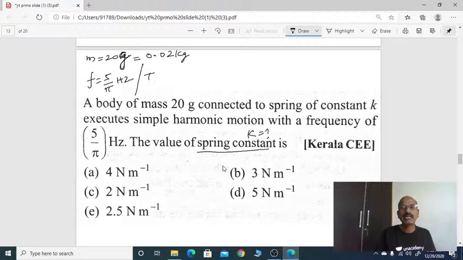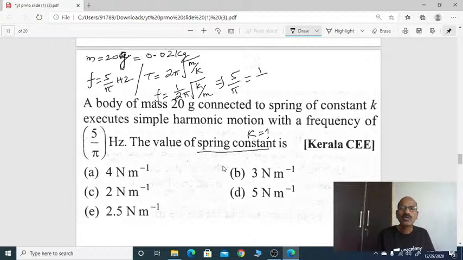Now we know that time period equals 2 pi root m by k, and frequency is the reciprocal of time period, so f equals 1 by 2 pi root k by m. We need to find the spring constant k. Now substitute the frequency value: 5 by pi equals 1 by 2 pi root k by m, with mass given as 0.02. That's it. Now pi cancels, and we cross multiply.